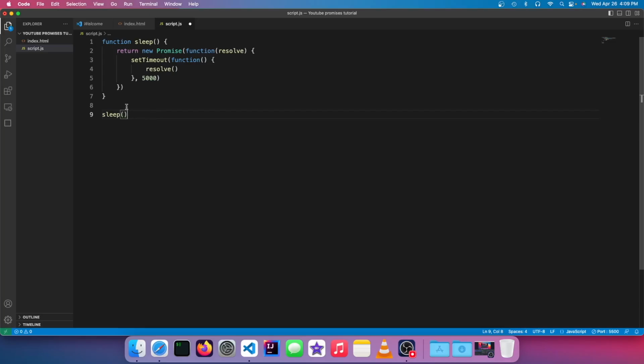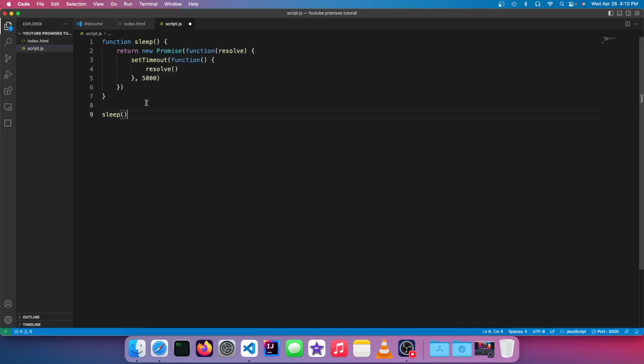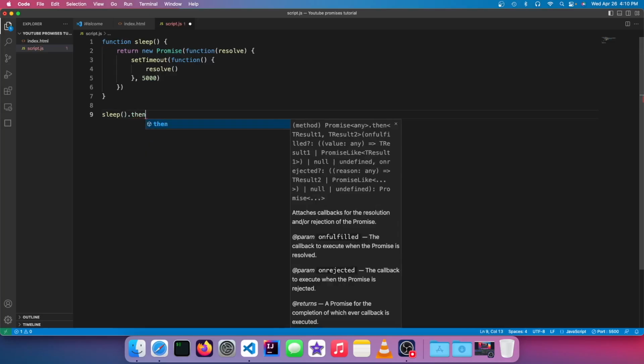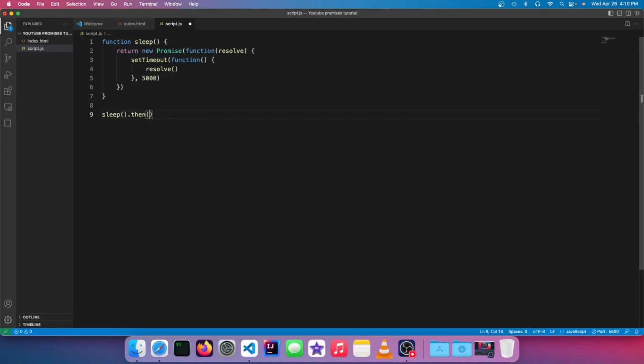But in order to do this properly, we need to do something to this promise class. So the promise class has methods called then and catch. So if there's an error, it'll give it to catch, and if there's none, we'll give it to then. Now I'm just gonna ignore catch for now, but it will basically take a block of code, once again an anonymous function, and run it like this. So as you can see, after 5 seconds of waiting, it printed it out.